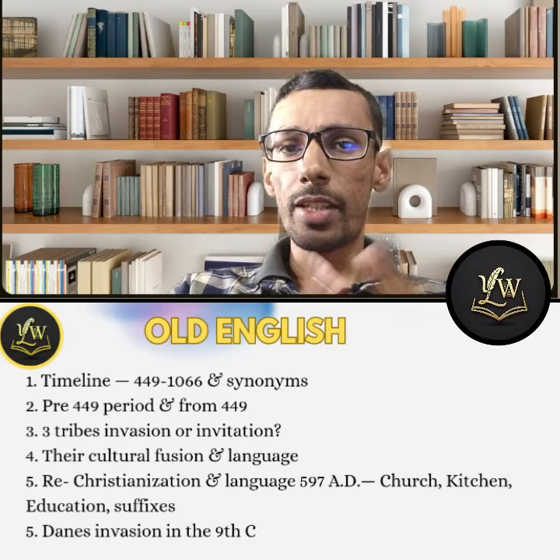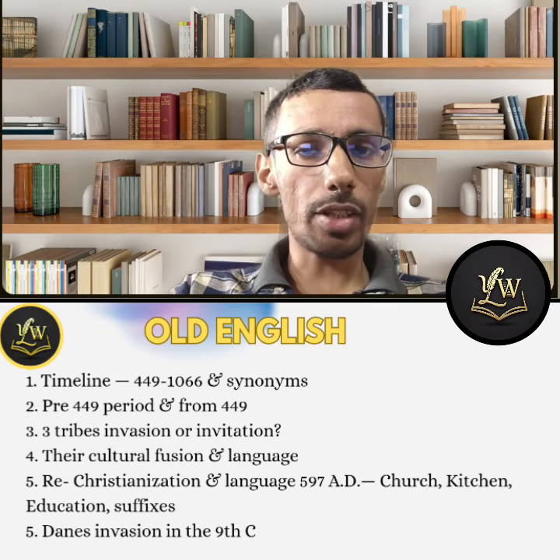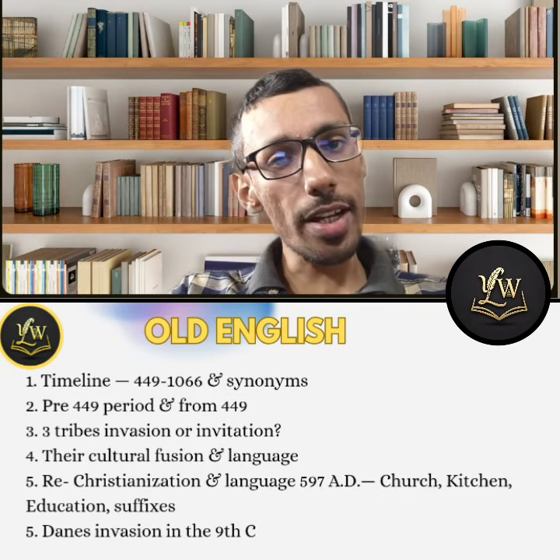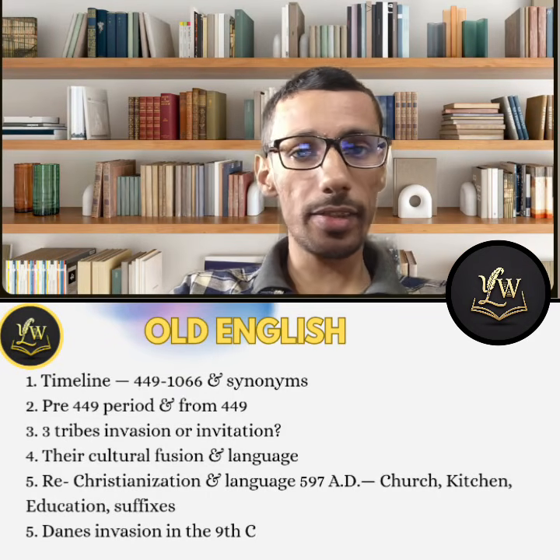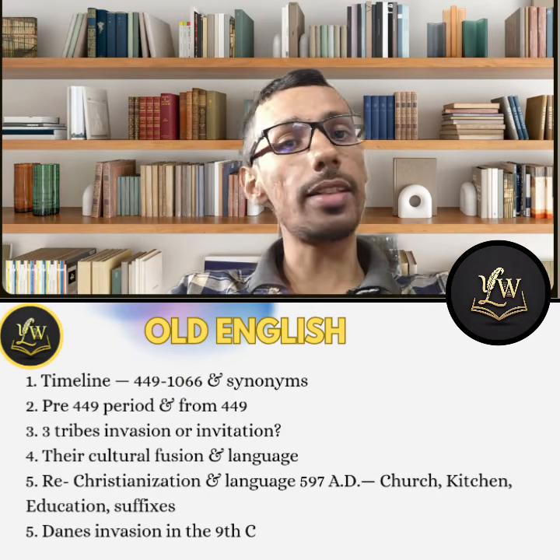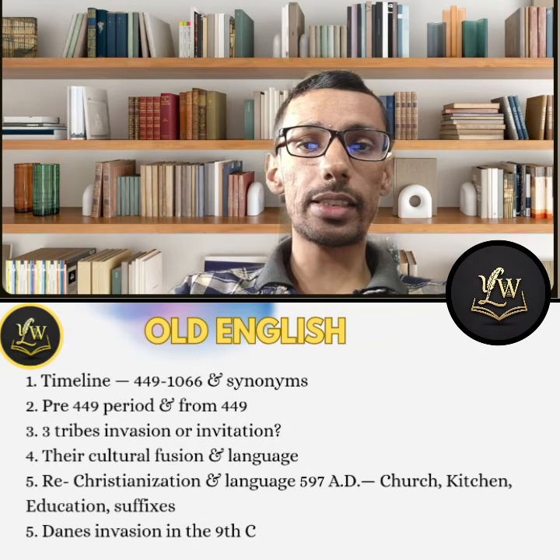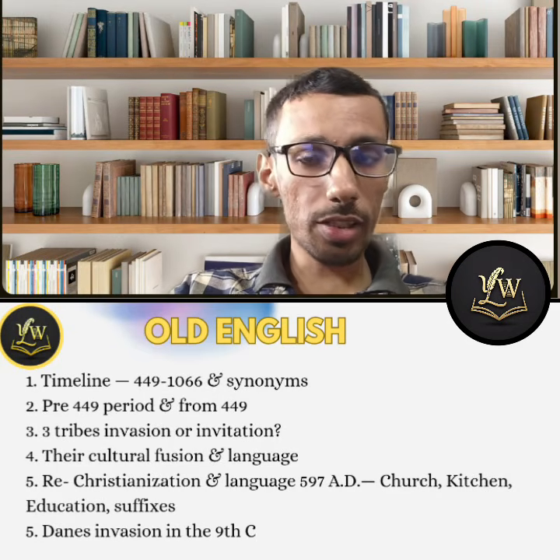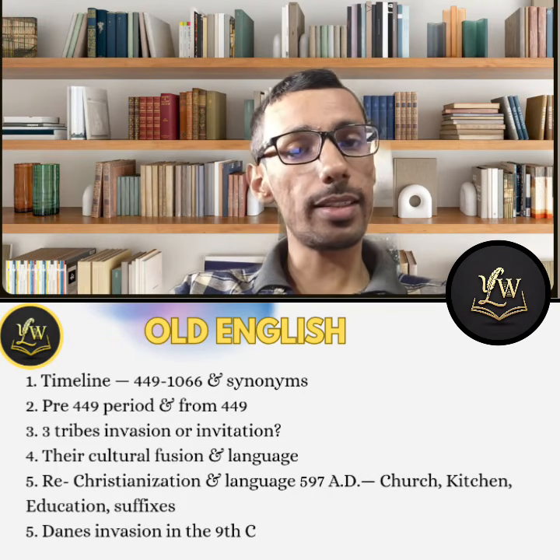Now, when it comes specifically to the Latin language and the influence of Latin, when the Romans went to save their own country, the re-Christianization began in England. It was St. Augustine in 597 AD who began the re-Christianization of England. If you're going for the CUET PG examination or NET examination, you're going to find this kind of factual information very handy. They're going to ask you by whom the re-Christianization began. So 597 AD, St. Augustine, the re-Christianization began in England.